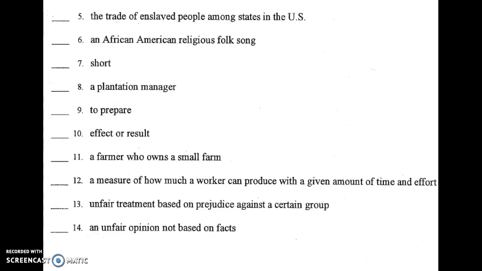Number 11. This is a name for a farmer who owns a small farm. Number 12. This is a measure of how much a worker can produce in a given amount of time and effort. Number 13. This is unfair treatment based on prejudice against a certain group. And number 14 is similar, but this is an unfair opinion of a certain group, not based on facts.